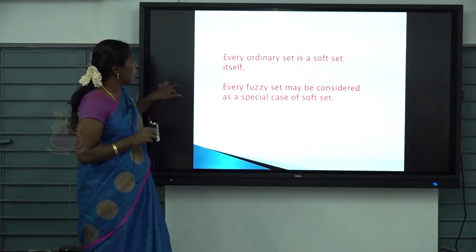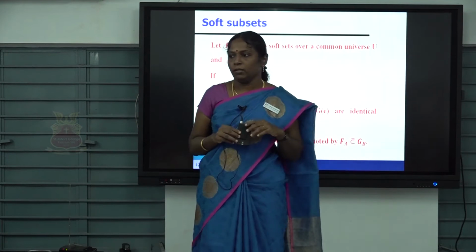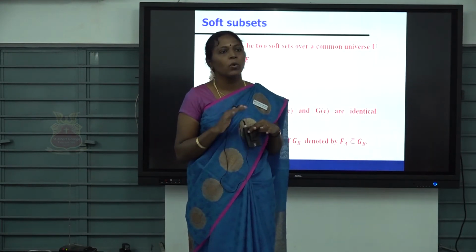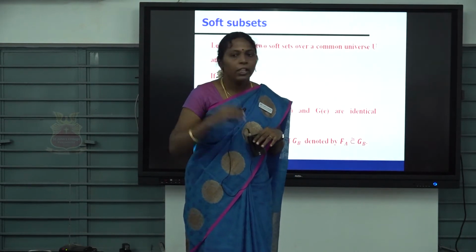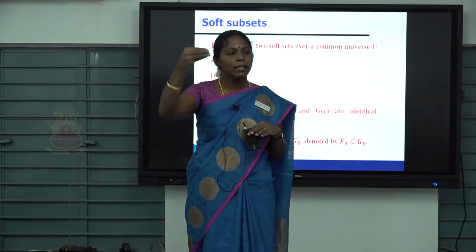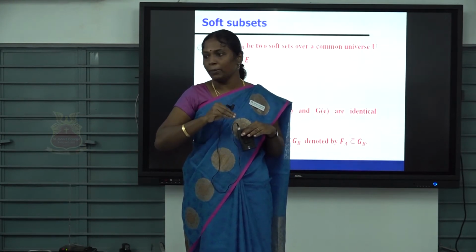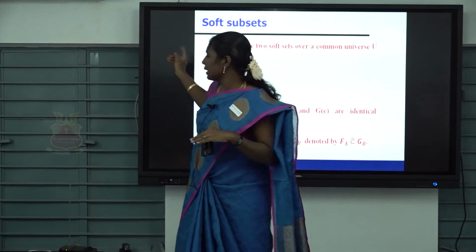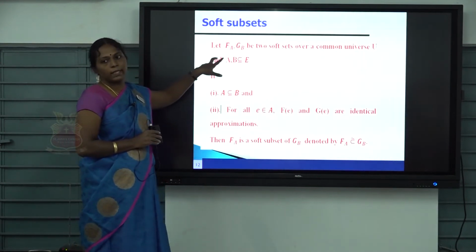Next is the soft subset. What is a subset in an ordinary, classical set? You choose some elements from the set, and it does not have any element outside that set. That is the subset. Here also there is a soft subset. You have to compare two sets.